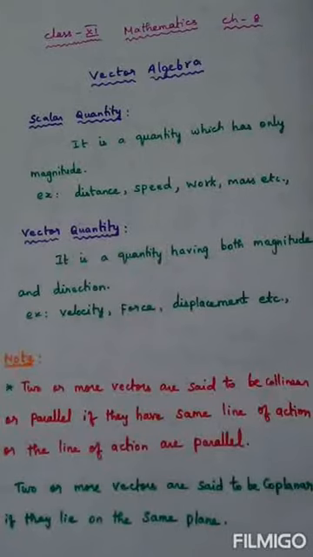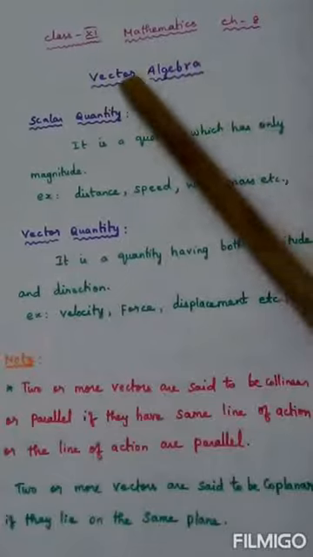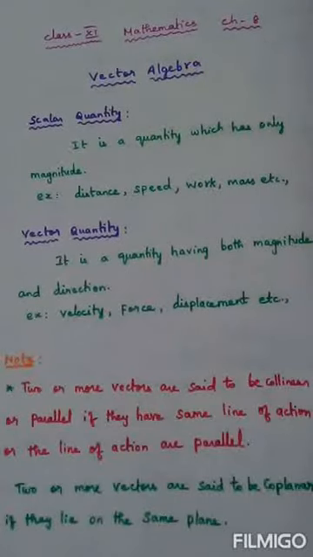Now in this class we are going to enter into a new chapter called vector algebra, chapter number 8. This is a new concept for you. It is not taught in your 10th standard also. So first we will start from the definitions and the results, and after that we will enter into the problems. So it is important for you to listen carefully to all the theory parts and try to understand the meaning of all the theory parts which are being explained to you.